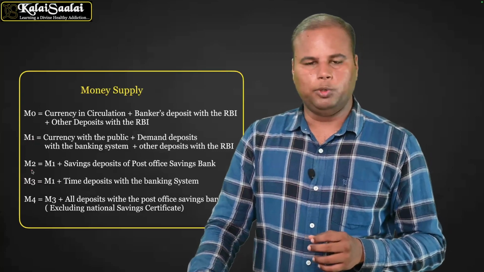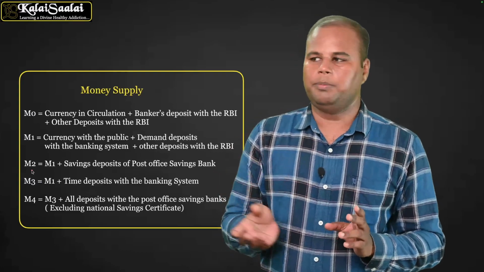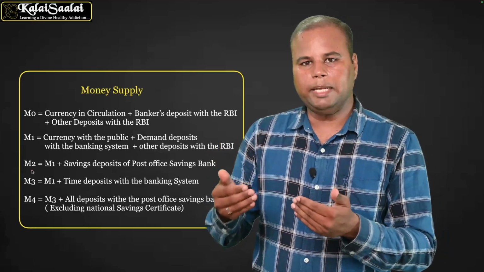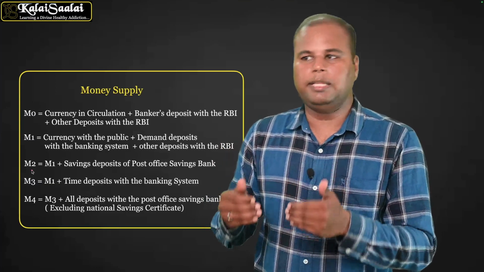So the next one is M2. M2 consists of M1 plus savings deposits of the post office savings bank. So this one is a little bit less liquid than M1.